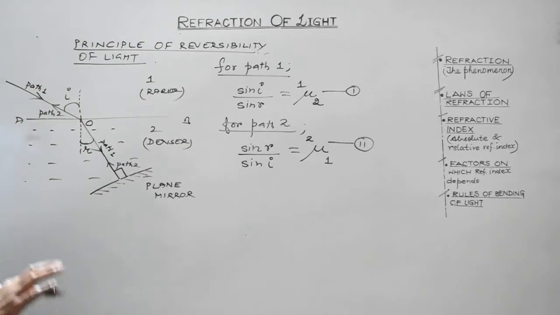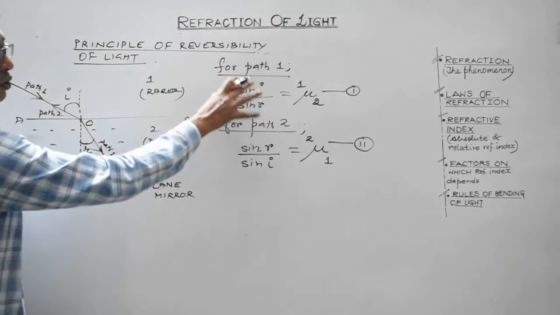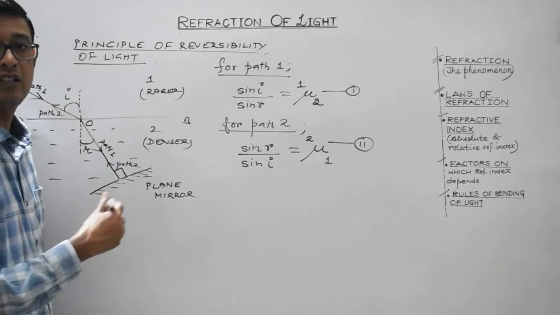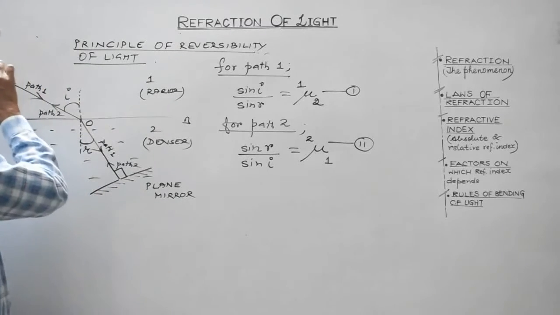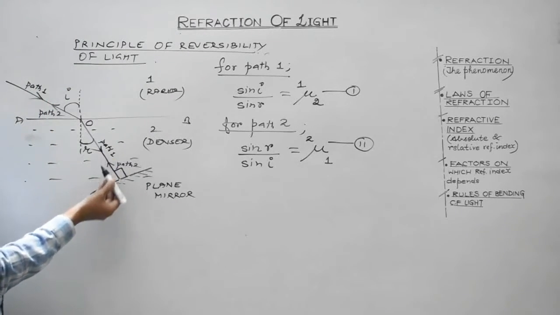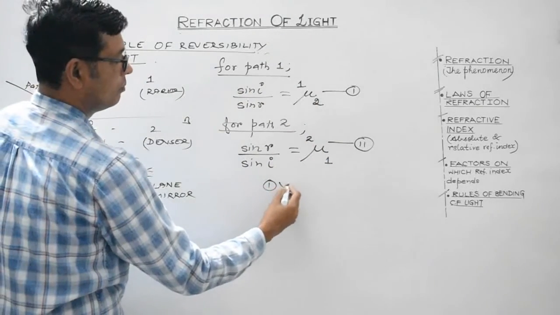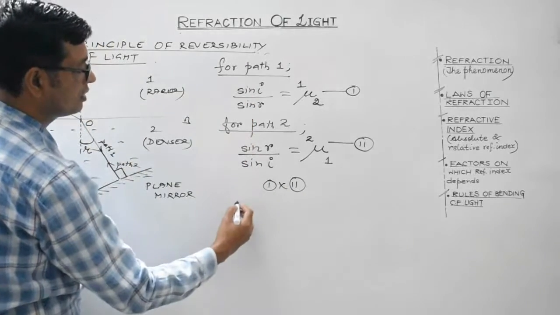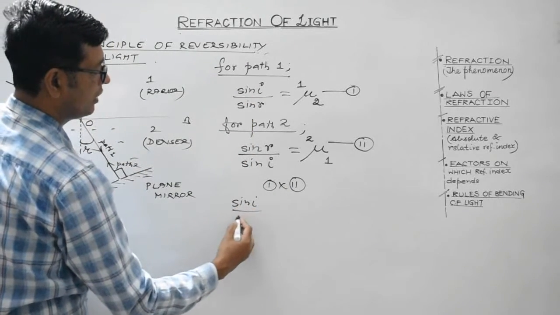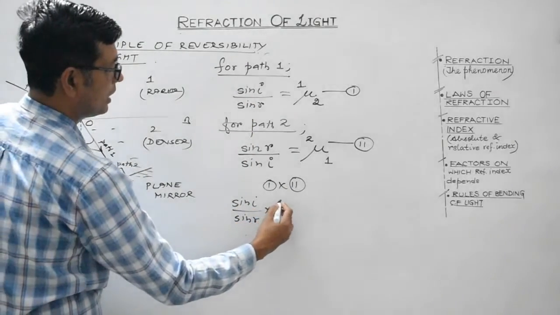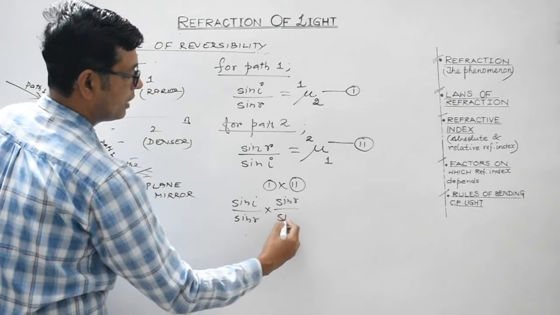Clear? So what we have done is, we have obtained two equations by using Snell's law. One is for path 1 and the second one is for path 2. Now multiply these two equations. What you get is sin i divided by sin r multiplied by sin r divided by sin i.